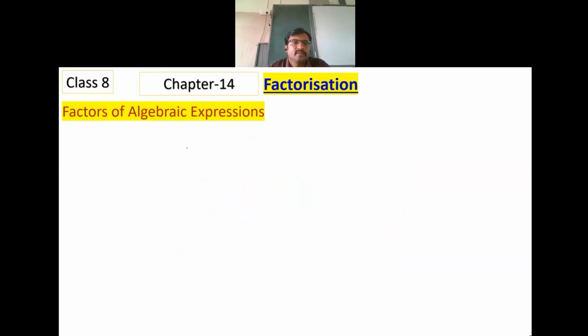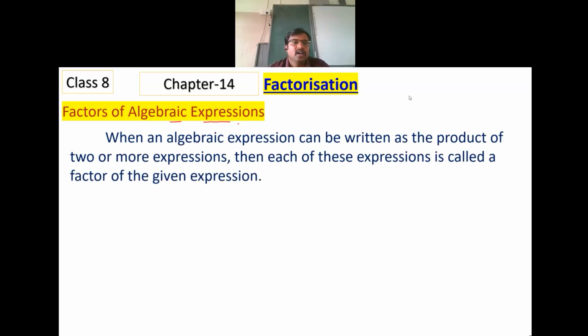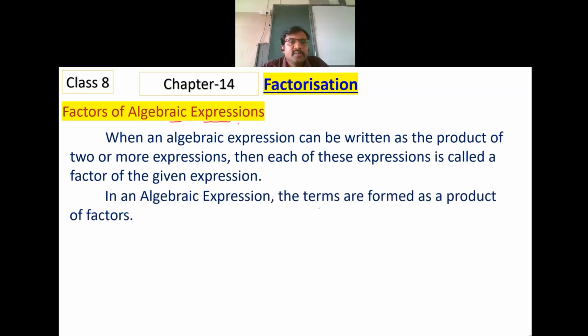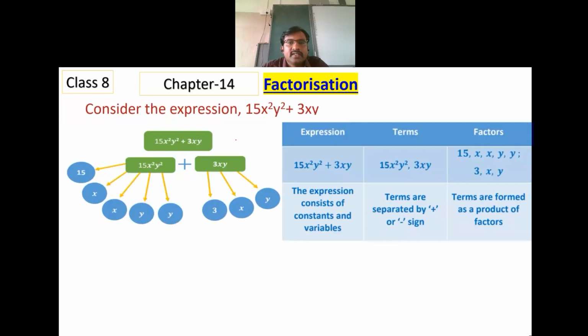In algebra also, we have got a similar concept. We can find out factors of algebraic expressions. When an algebraic expression can be written as the product of two or more expressions, then each of these expressions is called a factor of the given expression. In an algebraic expression, the terms are formed as a product of factors. Here the expression is 15x square y square plus 3xy.